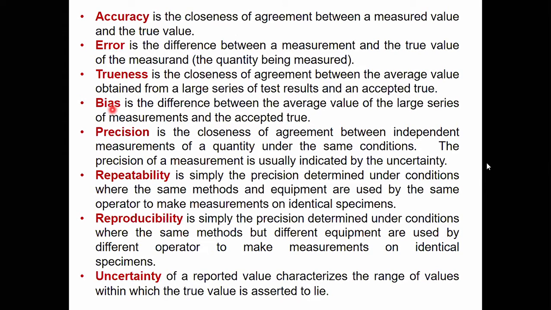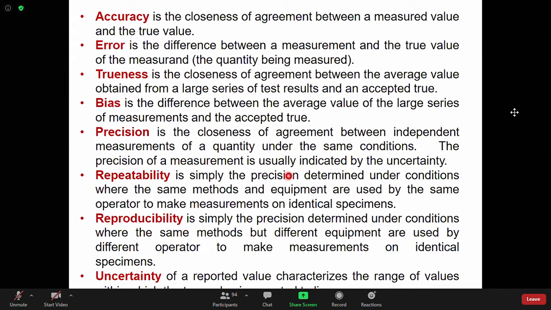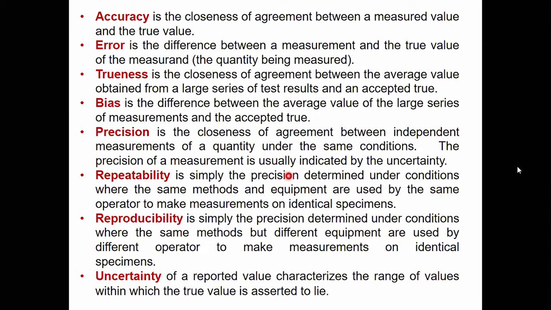And precision. Usually precision and accuracy are misunderstood. Precision and accuracy are not the same. Precision is the closeness of agreement for different measurements under the same conditions. For example, you are measuring a current of 5 ampere. Now your ammeter may not be able to show you exactly 5 ampere. Say it shows 5.1.